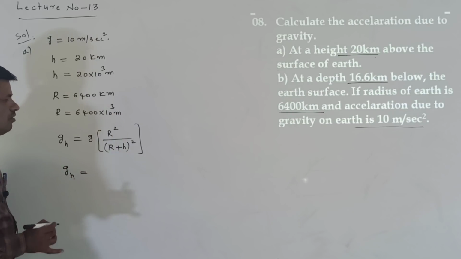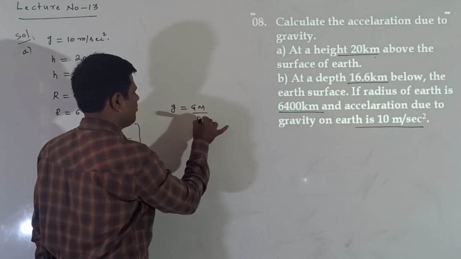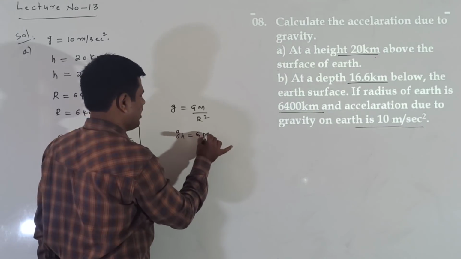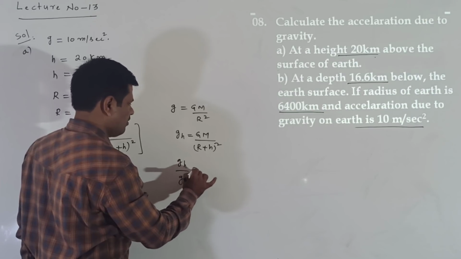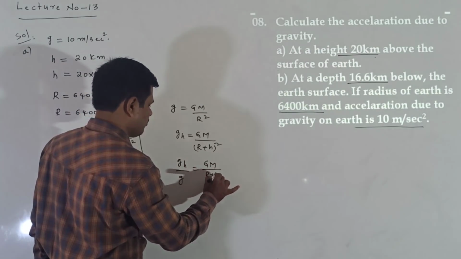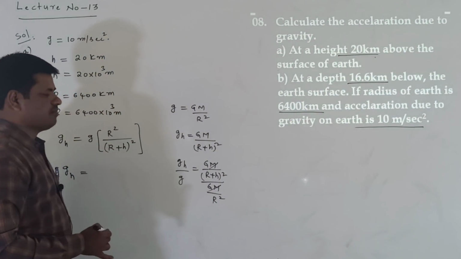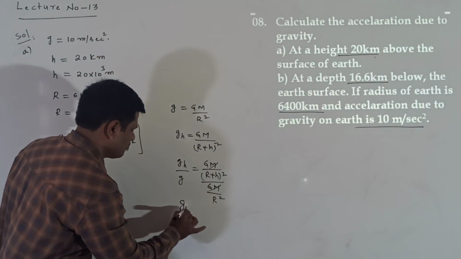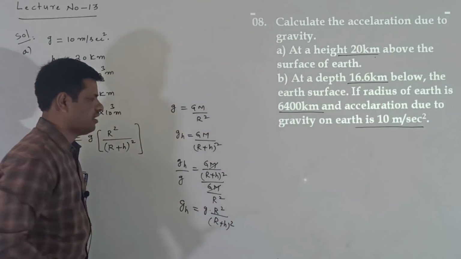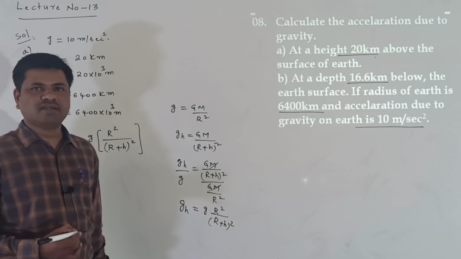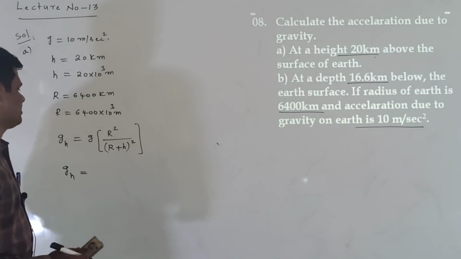Now, GH is equal to, here what is here? Generally, G is equal to Gm by R square. GH is equal to Gm by R plus H whole square. GH by G, making Gm by R plus H whole square by Gm by R square. In the derivation we know that Gm cancels, R square comes into the numerator. So GH is equal to G into R square by R plus H whole square. This we already did in the previous classes.